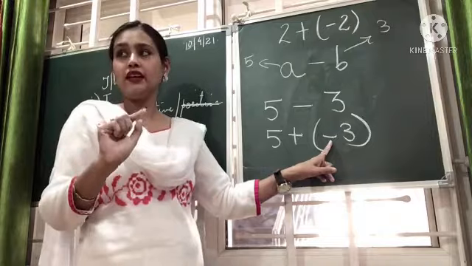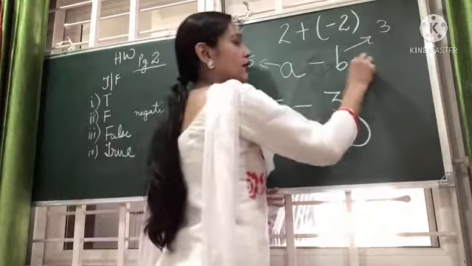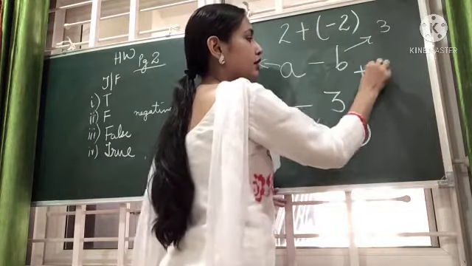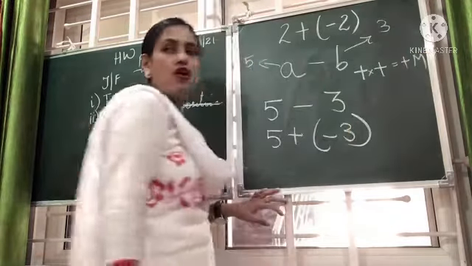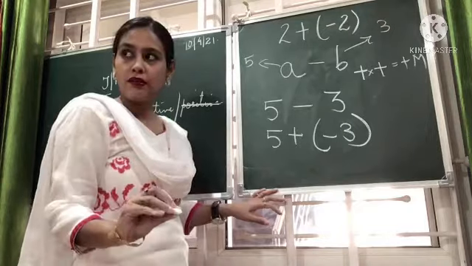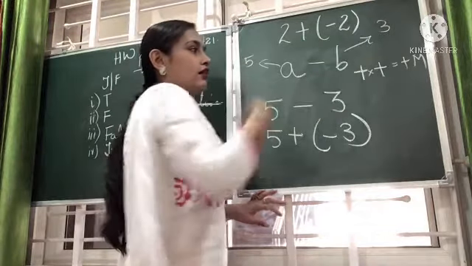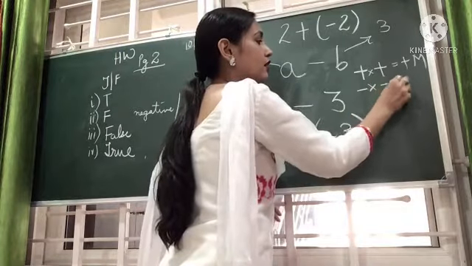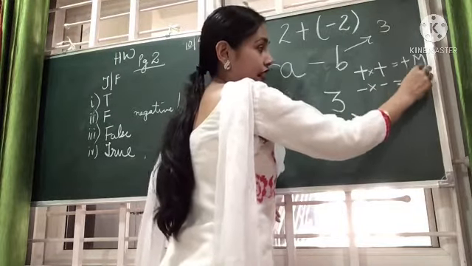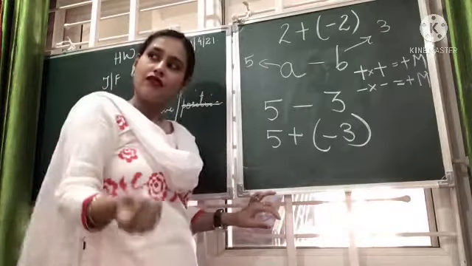Okay, should I write it once again? I have no problem. Plus plus, multiplication, the answer is plus. We multiply. The operation is multiplication and the answer is plus. Minus into minus, the answer is plus again. The operation is, we multiply.